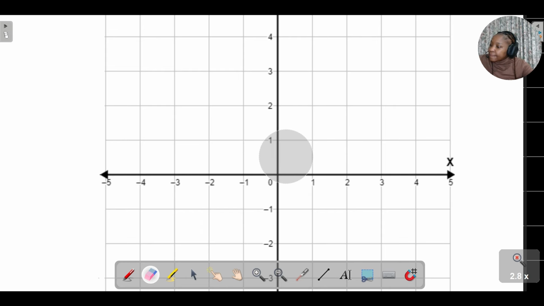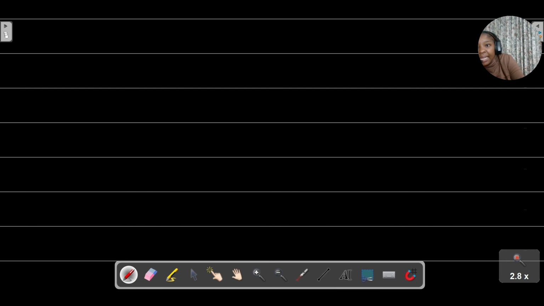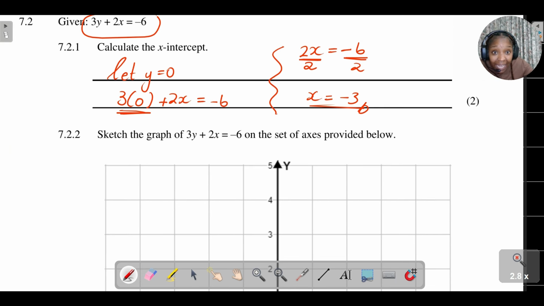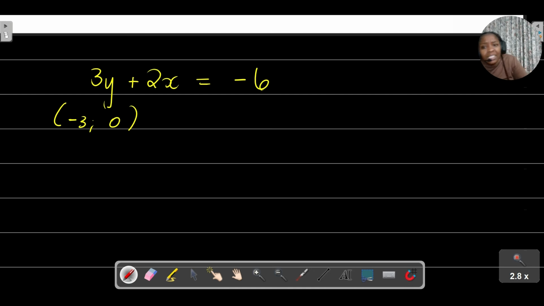So if they give us the equation of this graph, and they're telling us that 3y plus 2x is equal to -6, we already found the x-intercept. Remember, we found that when your x is equal to -3, your y is 0. We found the x-intercept by letting y equal to 0. X is -3, y is 0. So all I need to do is find the y-intercept.